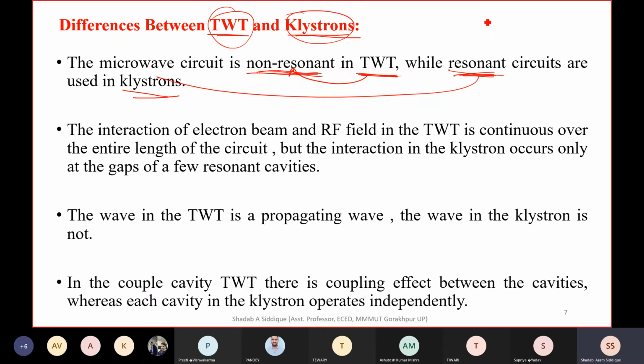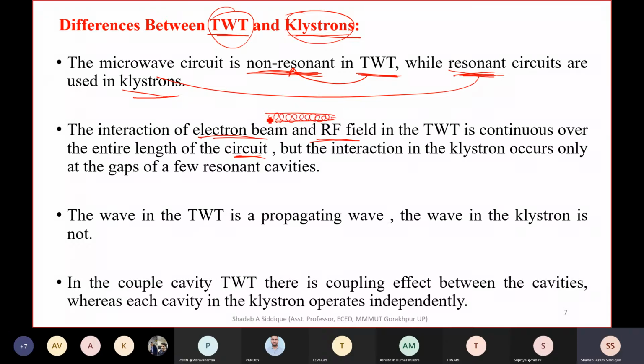The next difference is that the interaction of the electron beam and RF field in the TWT is continuous over the entire length of the circuit. When we see the TWT diagram, we have a tube-like structure, and the electron and RF interaction happens throughout the tube, which is a helix kind of structure.